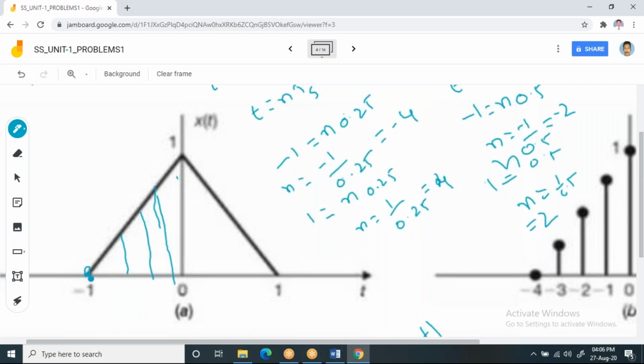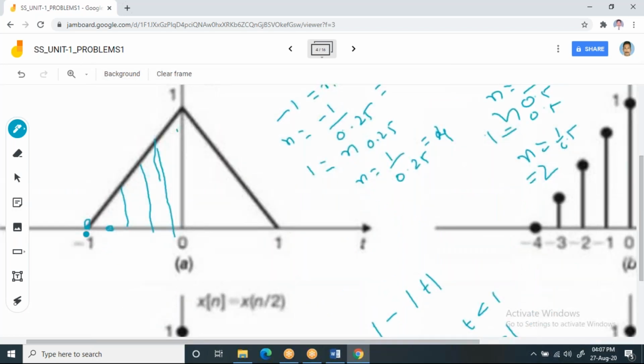When it is 0.25, what is this value? You please tell me. The sampling between this and this is 0.25. So what should be this value? Please post it in the chat box. Since you are considering the sampling period 0.25, the first sample is at -1. Then after that you take another sample after 0.25 seconds. So this is 0.25. Then what should be the value of t? Tell me for this. Post it in the chat box.